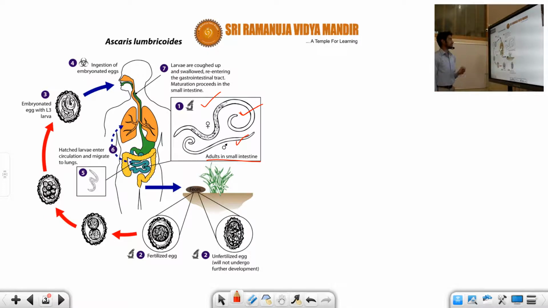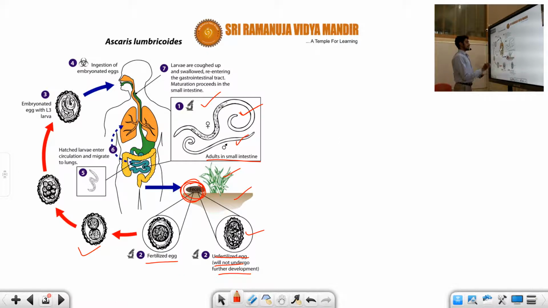Now you can see the second part: the unfertilized egg will not undergo further development. This is the rhabdiform larva, and here is a fertilized egg, an embryonated form, and this is the feces now. You can see the grass, and this is the soil, and here we can represent the fecal matter. This fecal matter or feces is associated with the rhabdiform larva, that is the first stage.